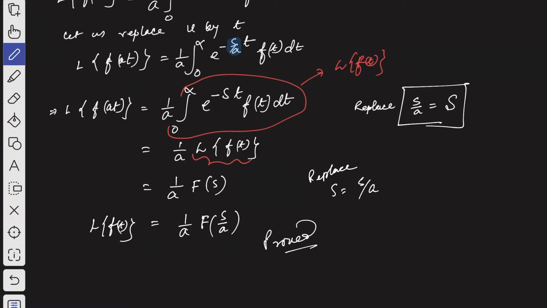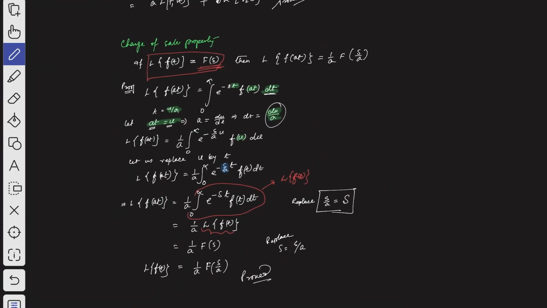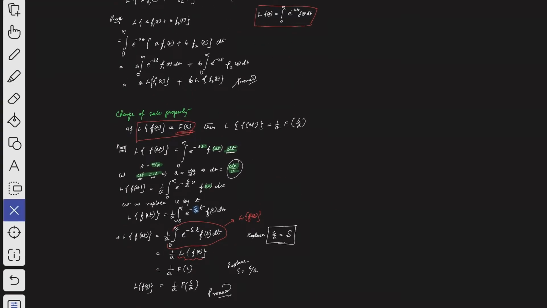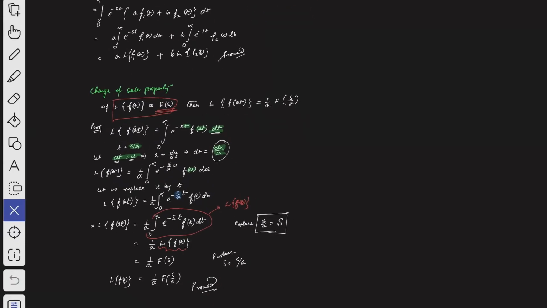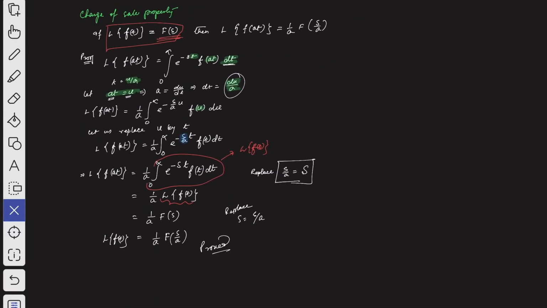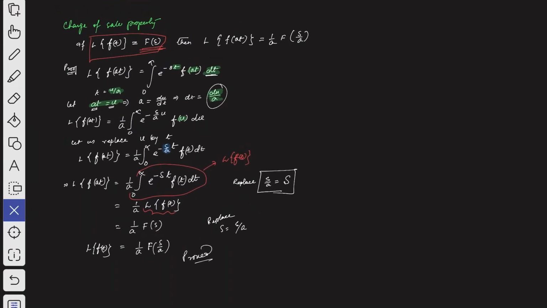Let me minimize the page so I can show you the whole thing in one frame. Yes, so this is the whole thing about the change of scale property. So hope you can see it, right? This is the change of scale property.